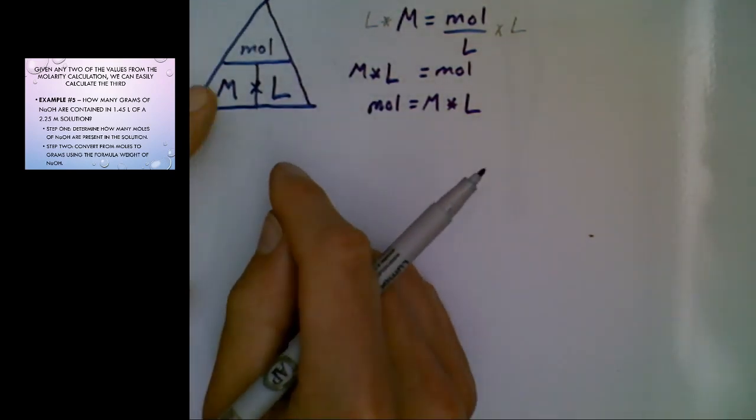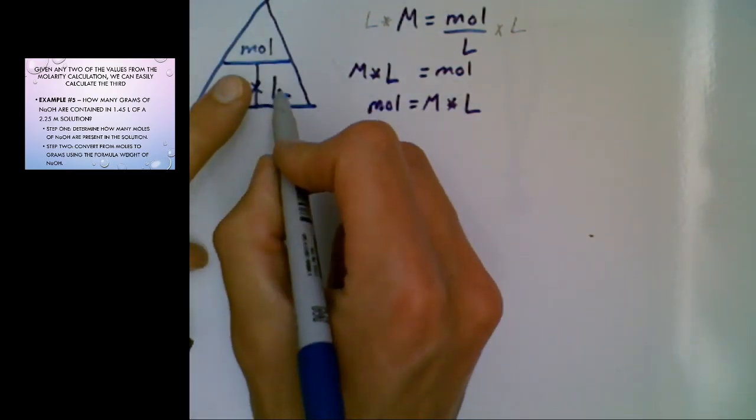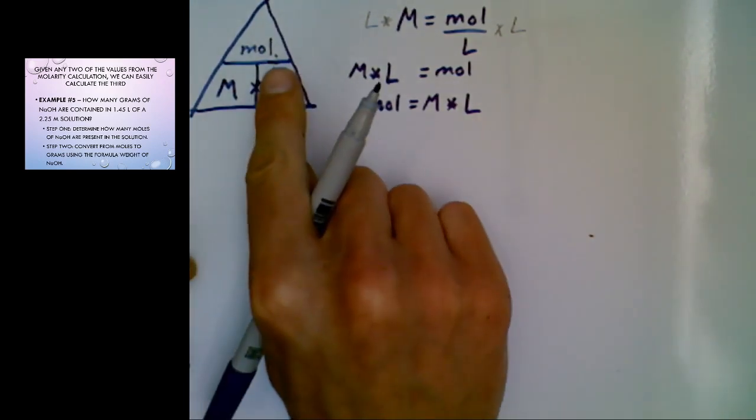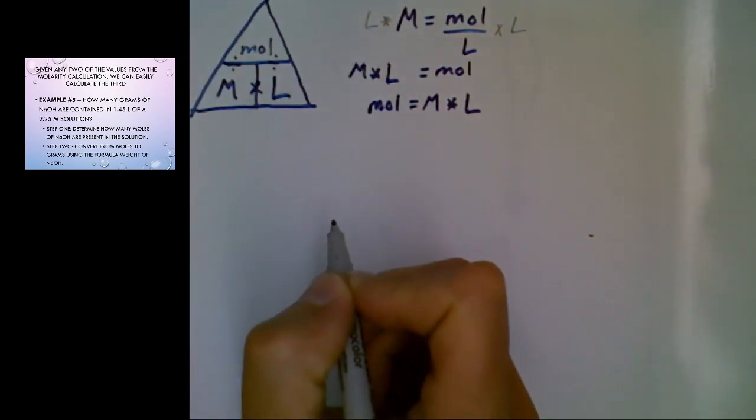Let's say I wanted to solve molarity. You cover up molarity, moles over top of liters. That's the same as dividing. And if you wanted liters, that's moles over top of molarity. So moles divided by molarity.